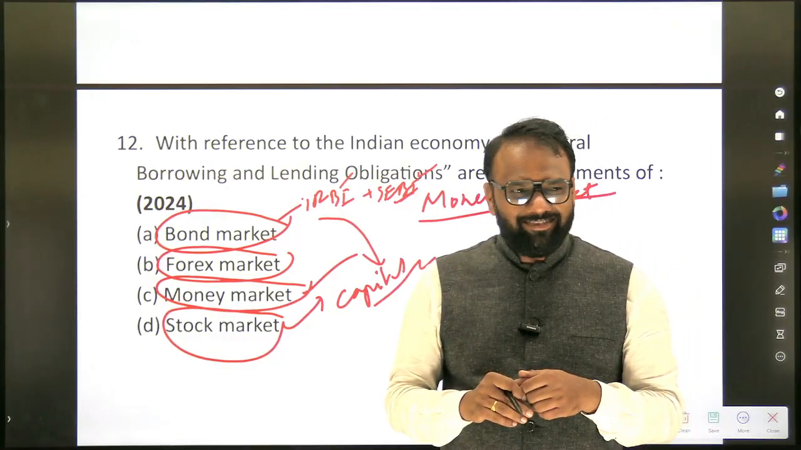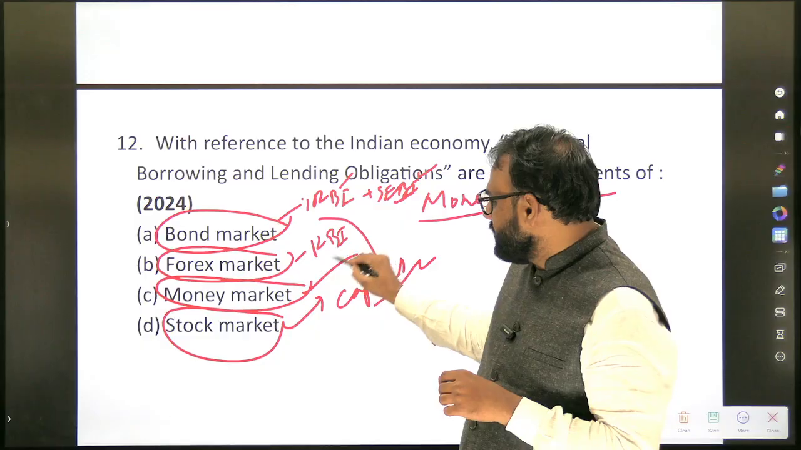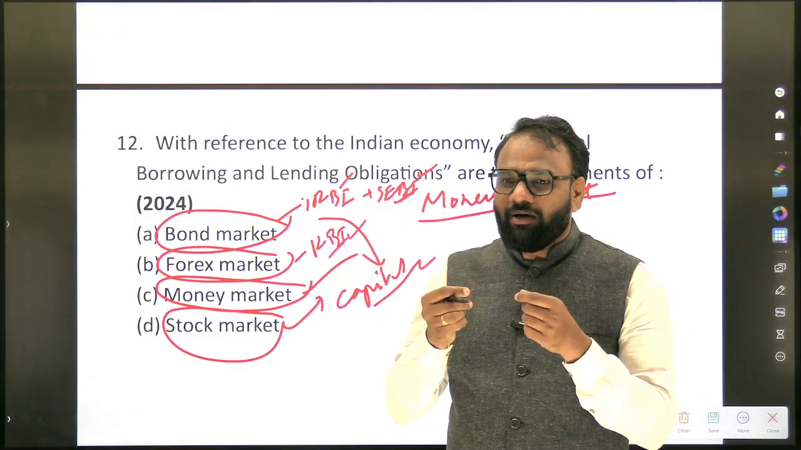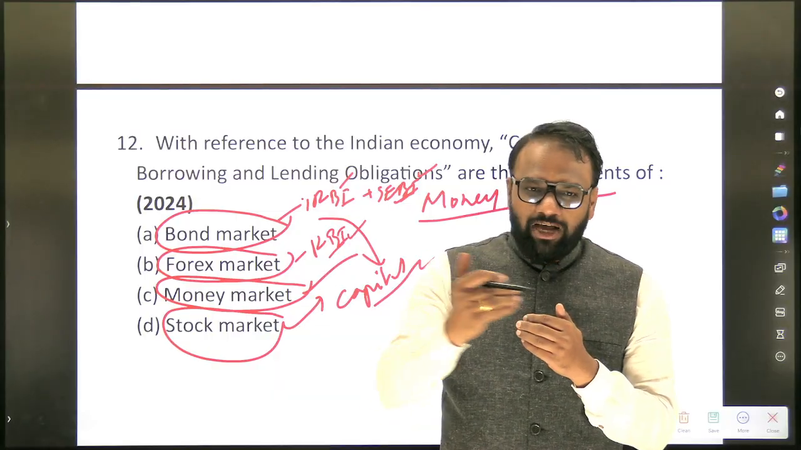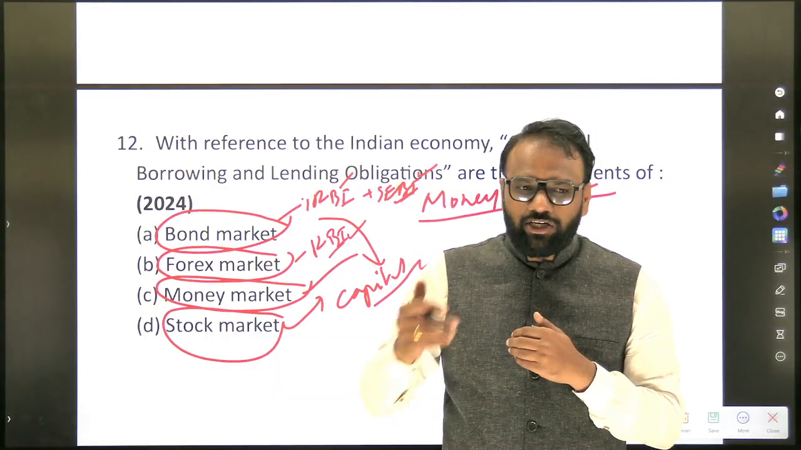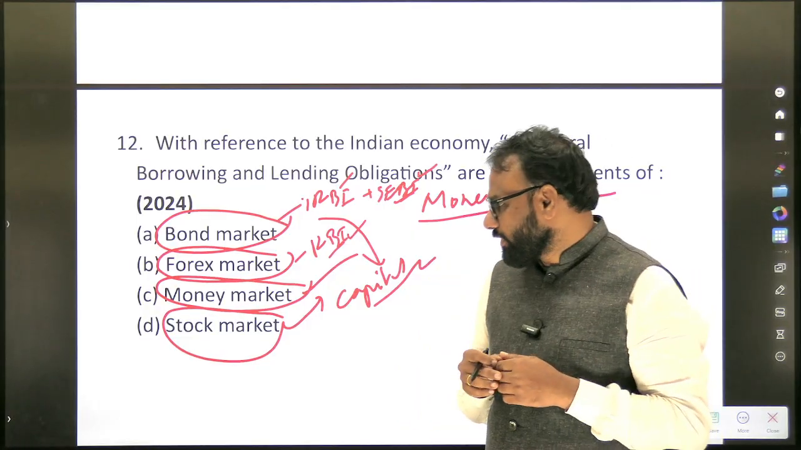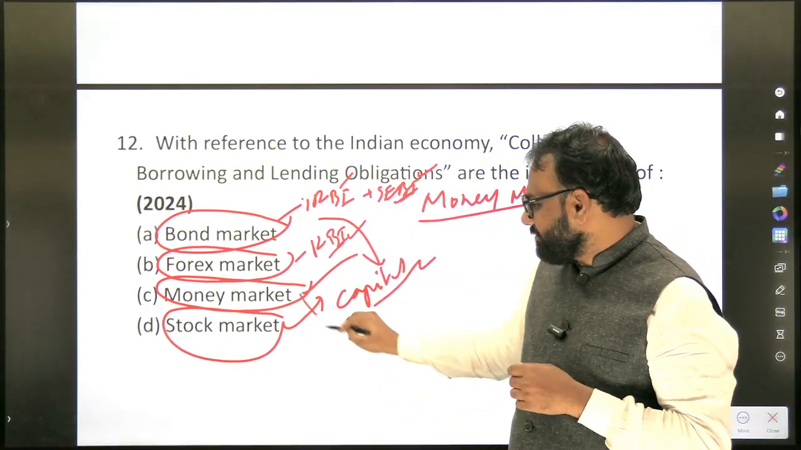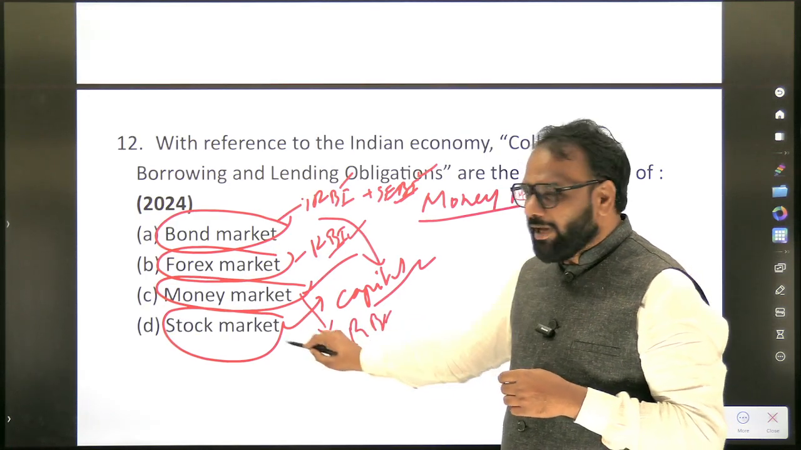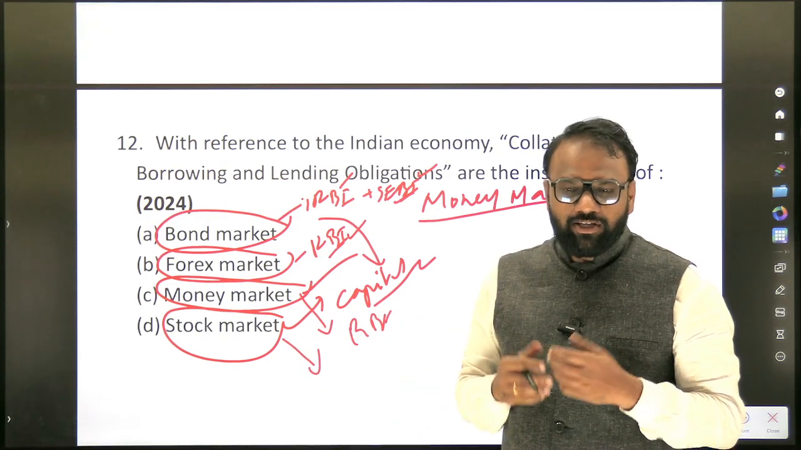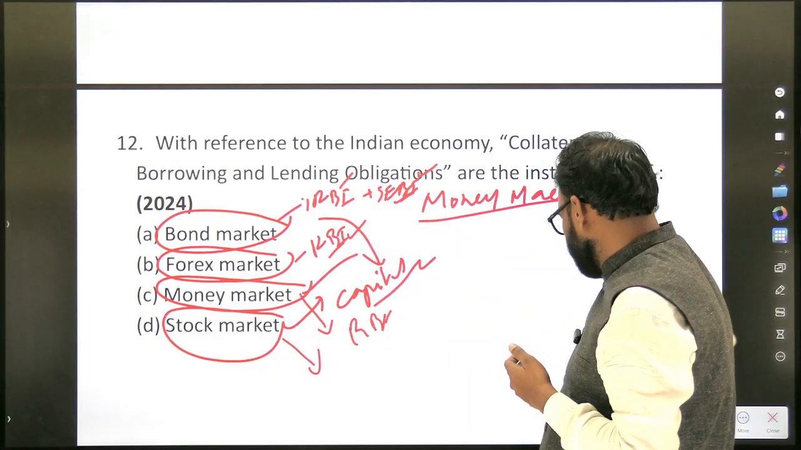Next, forex market. It is purely RBI. When I say question paper based preparation, it's not about just hitting the answers. It is about going into the background, connecting all the dots and framing a holistic picture. That is very important. Next, money market: purely RBI. Stock market: purely SEBI. When you do this exercise, it will boost your confidence.